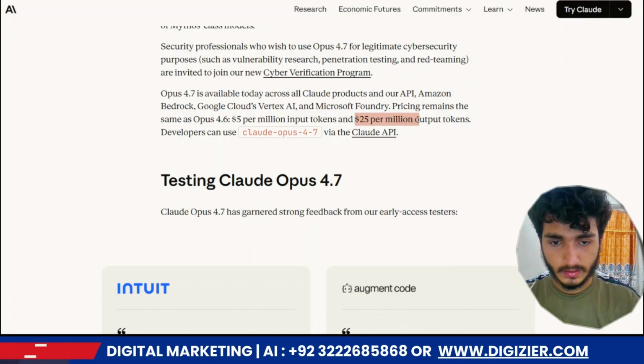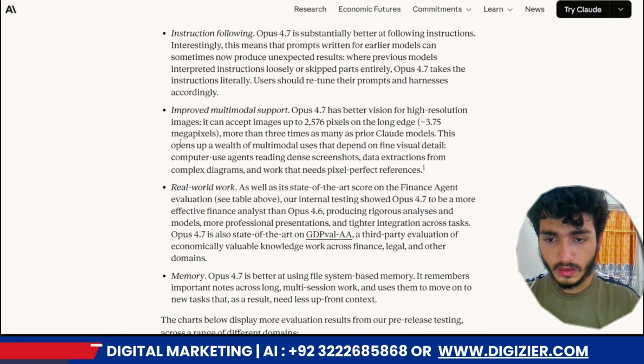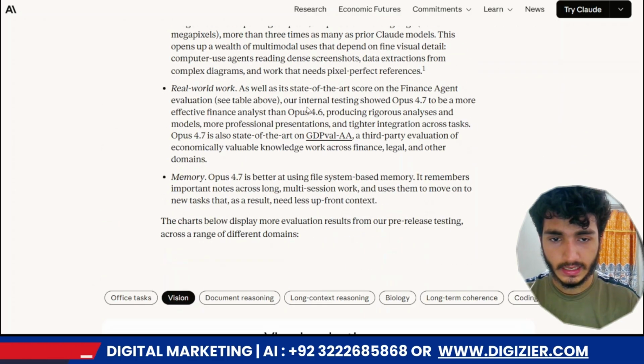It's $25 per million output tokens that Opus 4.7 can use. If you see the Opus 4.6, it is $5 per million input tokens and $25 per million output tokens. Developers can use Claude 4.7 with the Claude API. If you are a developer, you can also use it at $5 per million input and $25 per million output tokens. You can also read the instructions.